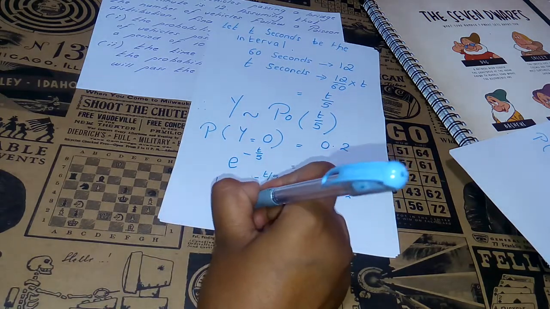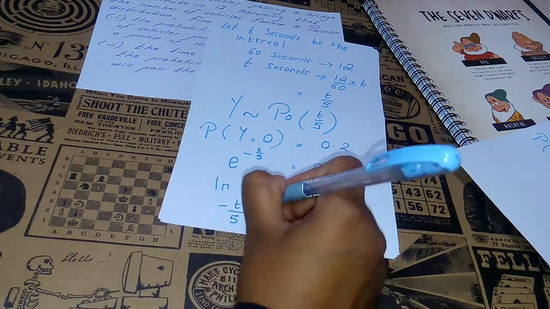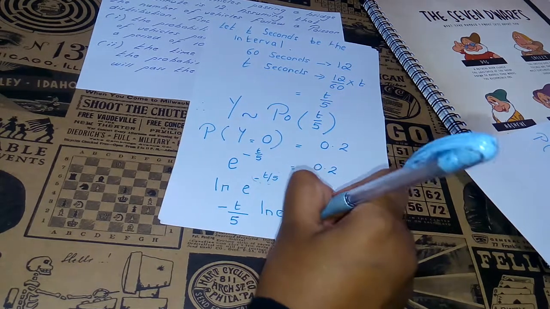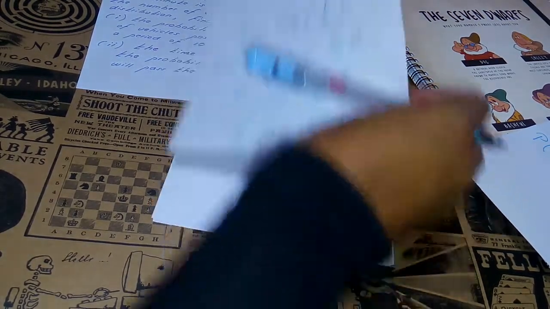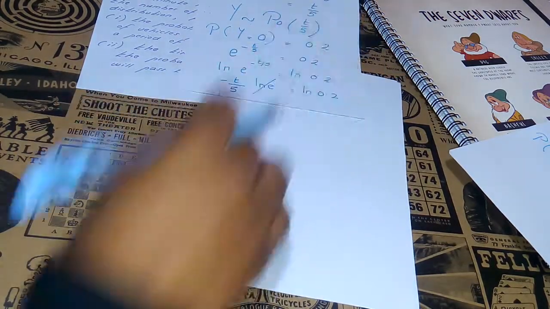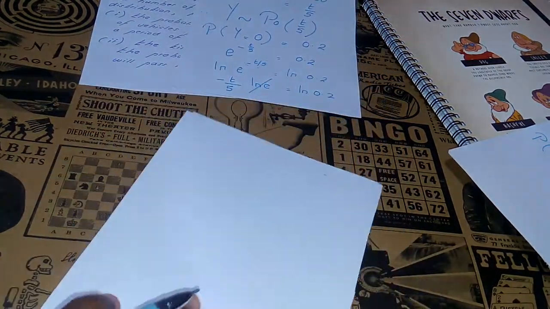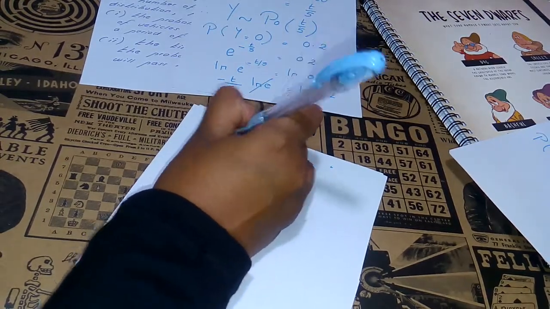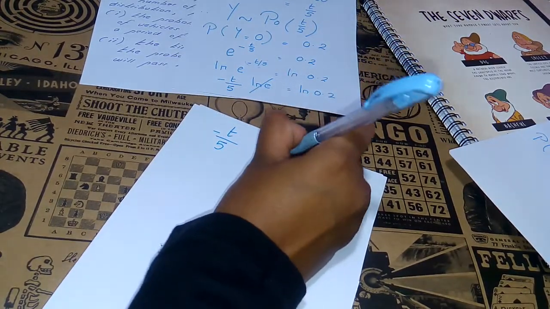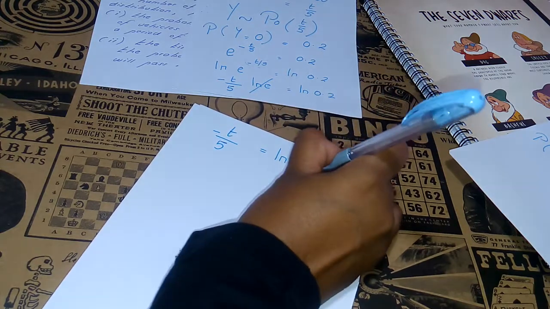So we are going to have negative t over 5 ln e is equal to ln 0.2. Now ln e cancels out. So we are left with negative t over 5 is equal to ln 0.2.